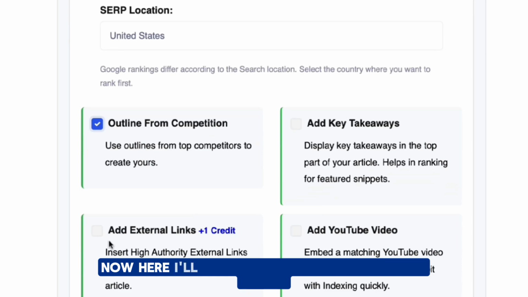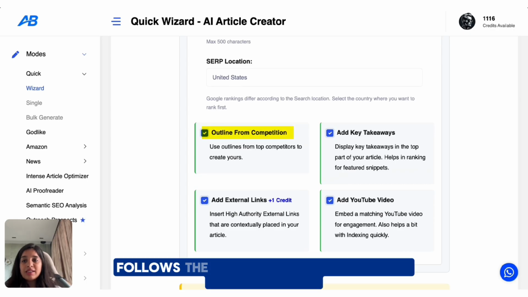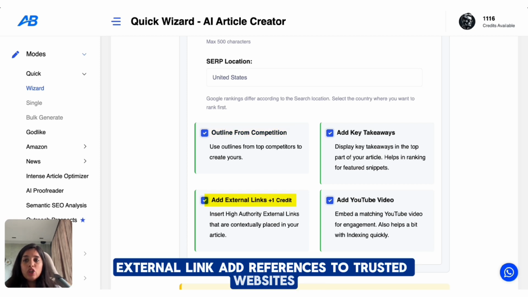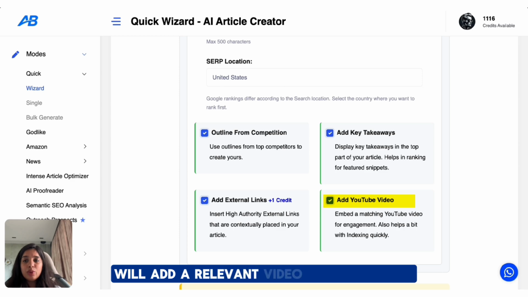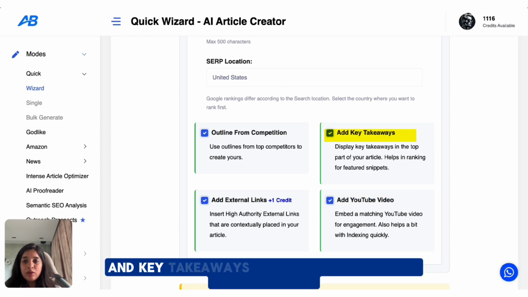Now here I'm going to tick all the 4 boxes. Outline from competition follows the same section flow as high ranking blogs. External link adds references to trusted websites. YouTube video will add a relevant video inside the blog. And key takeaways adds a quick summary box at the end.